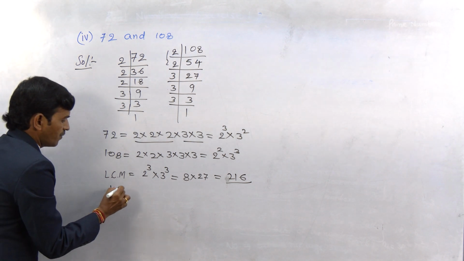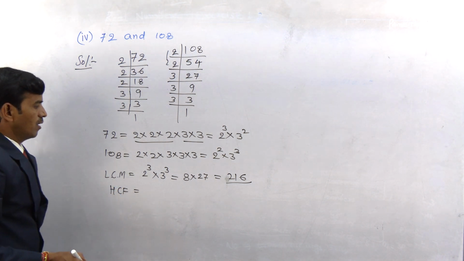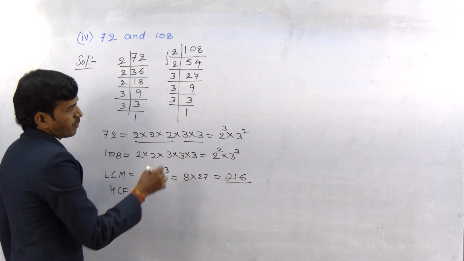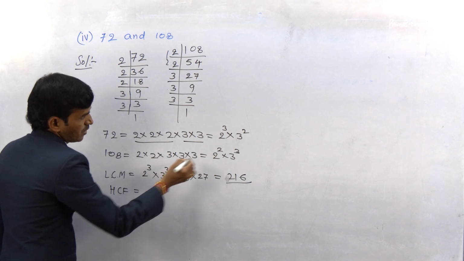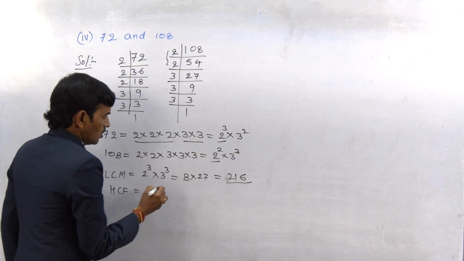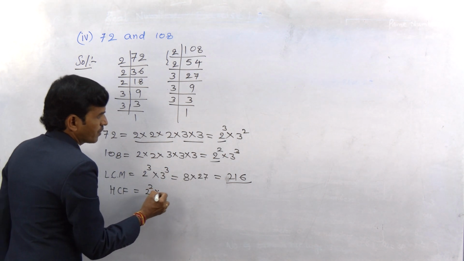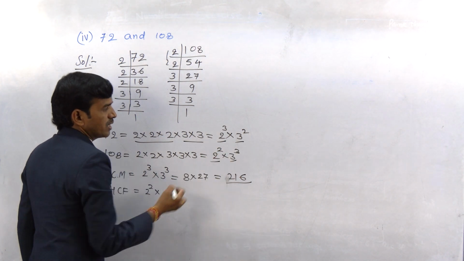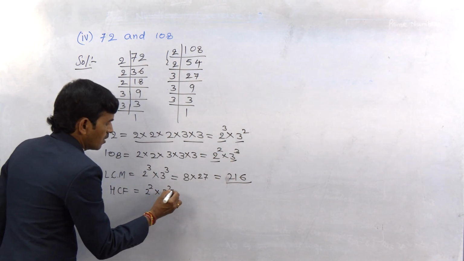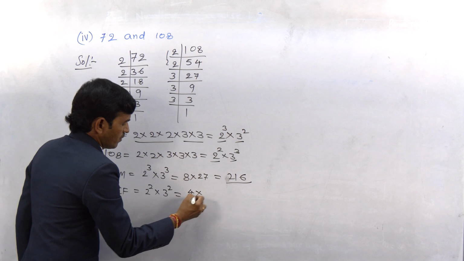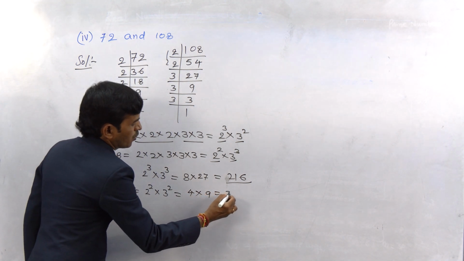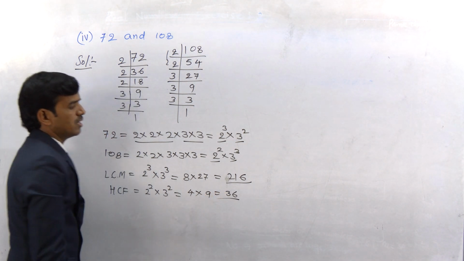Next, HCF, the product of primes with least powers. Among these, 2 square is the least power and 3 square is the least power. 2 twos are 4, 3 threes are 9, 4 nines are 36. It is the HCF.